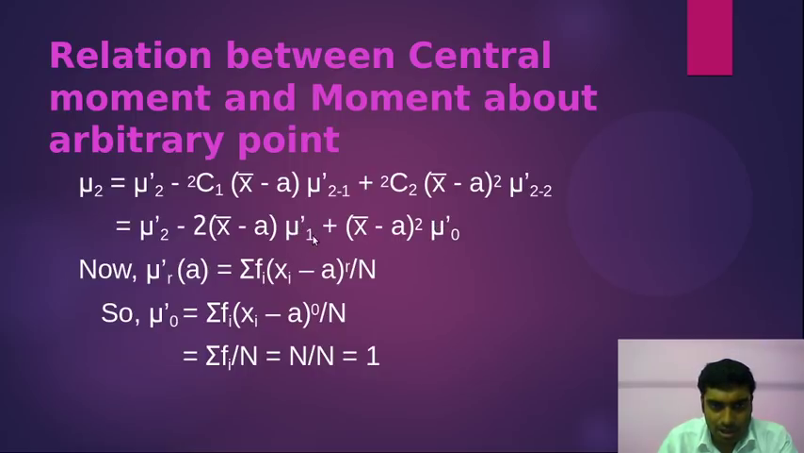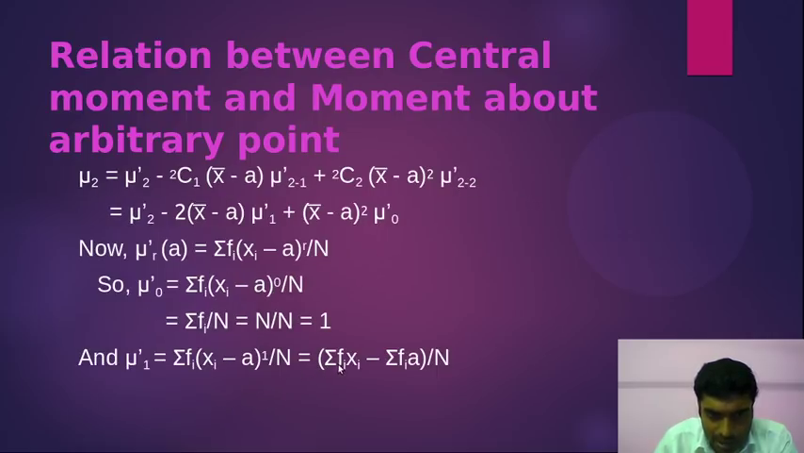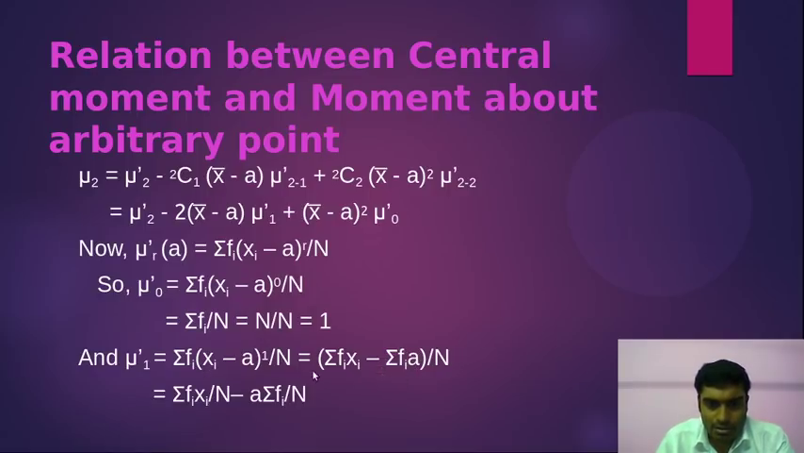Now what will this term be? Mu 1 dash. Now I can write mu 1 dash by the definition, right? In the power, r is the general term, so I write r equal to 1. This is mu 1 dash. Now if I take the sum inside the bracket, it will be the sum of phi xi minus a times the sum of phi. Remember, a is a constant, so I can take this a outside of the sum.